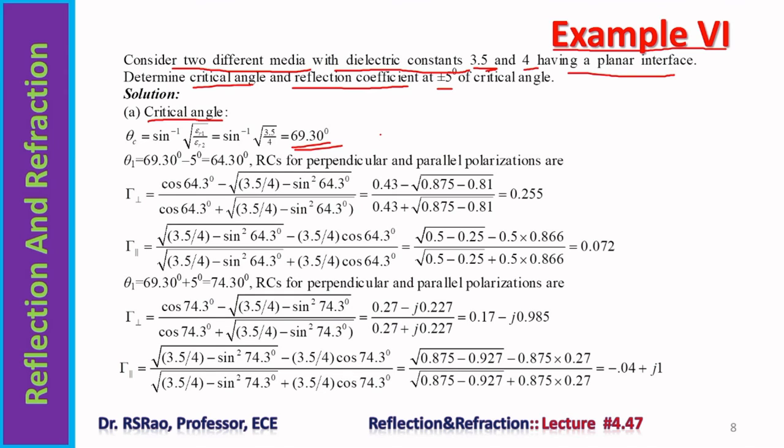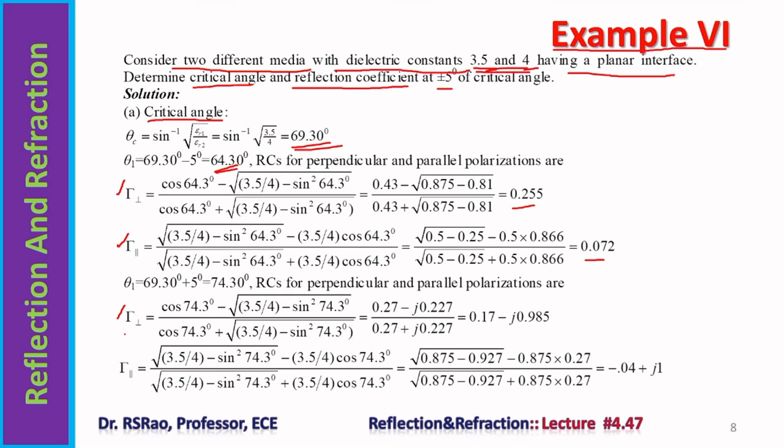The reflection quotients for perpendicular and parallel polarizations are, see, these are the expressions: reflection quotient for perpendicular polarization, reflection quotient for parallel polarization. Substituting this angle 64.30 and the dielectric constants of the media, we get reflection quotient 0.255 in case of perpendicular polarization. In case of parallel polarization, it becomes 0.072. If we consider plus 5 degrees, 69.30 degrees plus 5 degrees is 74.30 degrees.